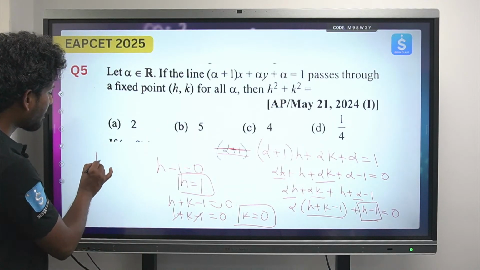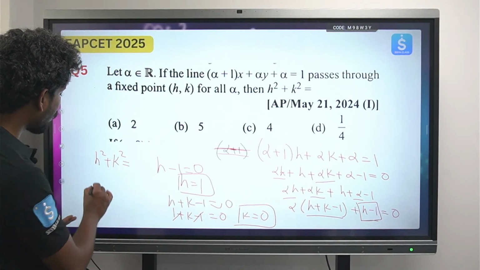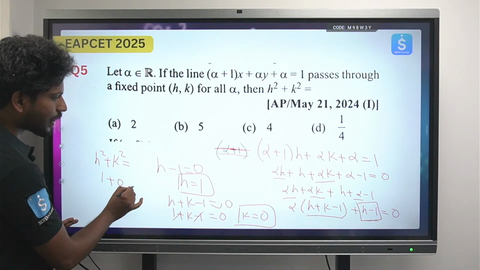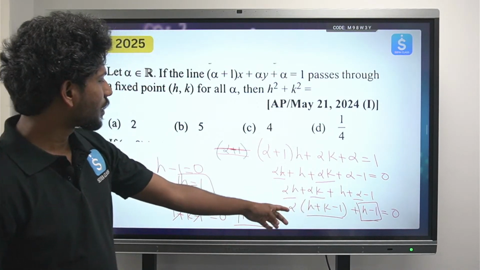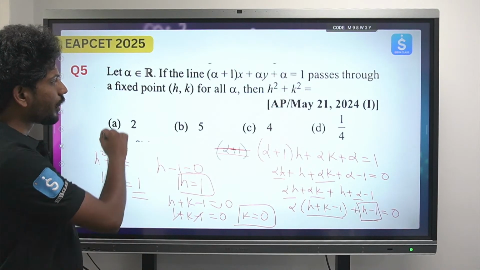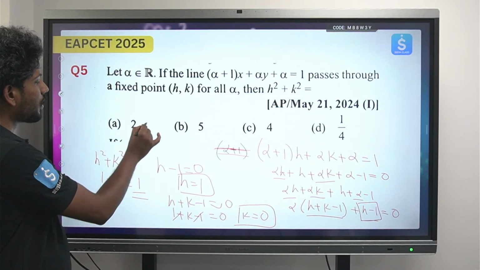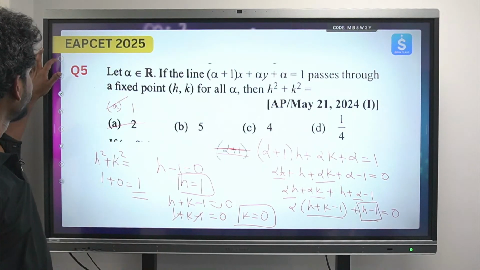Now what will be the h square plus k square value? So this is equal to h square value is 1, plus k square value, which I already got to be 0. So h square plus k square value is 1. There is no such option here, but you can just take it as option 1, and the answer is 1.